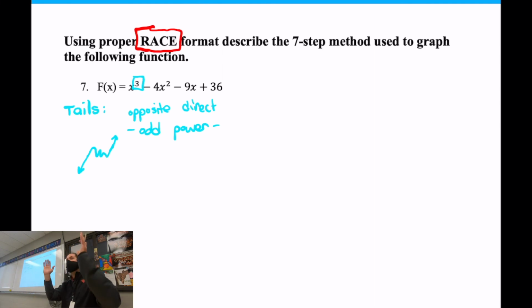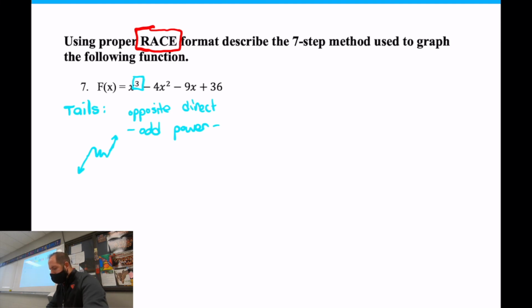If it's even, they go the same directions, and typically they go up. The only way that this would change is if you put a negative sign out front, then you flip it around. So if I had a negative sign out front of this x cubed, the tails go the opposite direction, so they would go up and down like the opposite directions. Does that make sense? Okay.